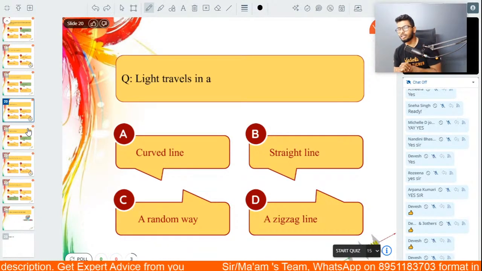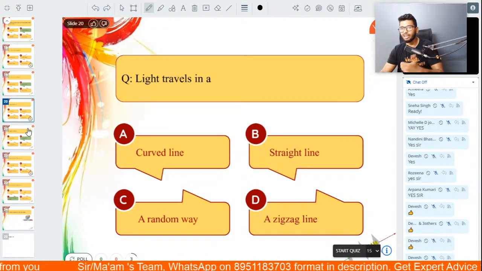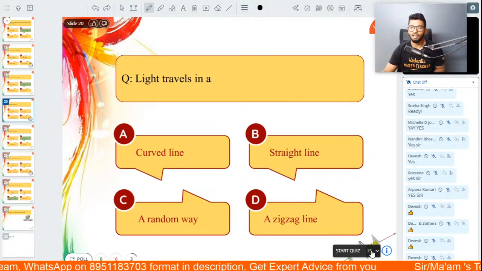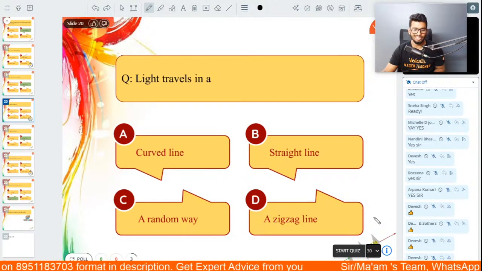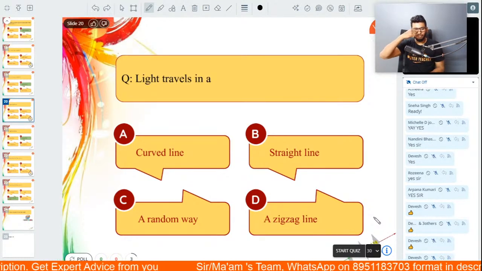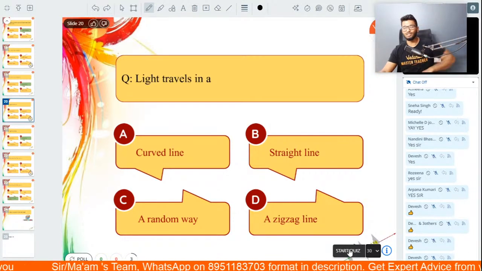Think about it for 1 second. A curved line, a straight line, a random line, or a zigzag line? All those people who are watching on the YouTube platform right now, please type it out in the chat box. I'll start the quiz in 3, 2, 1.